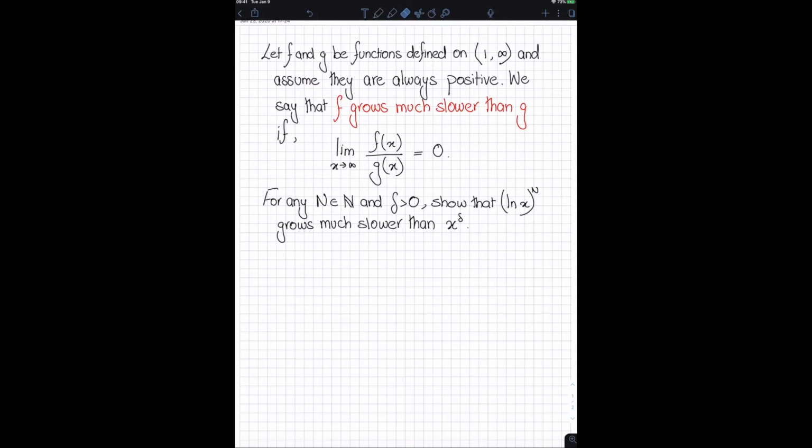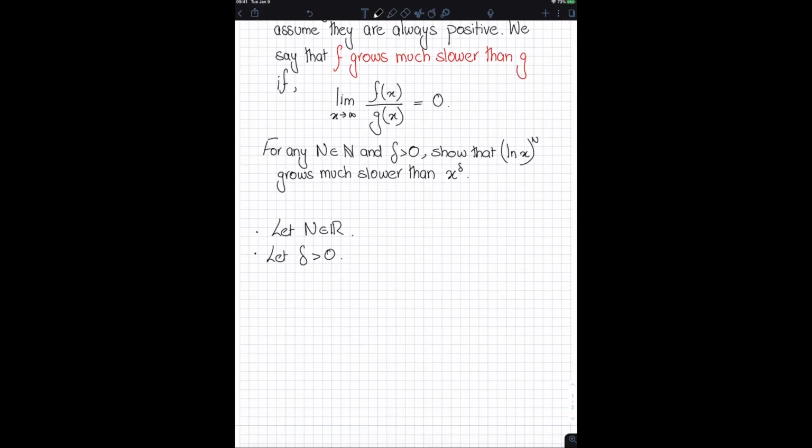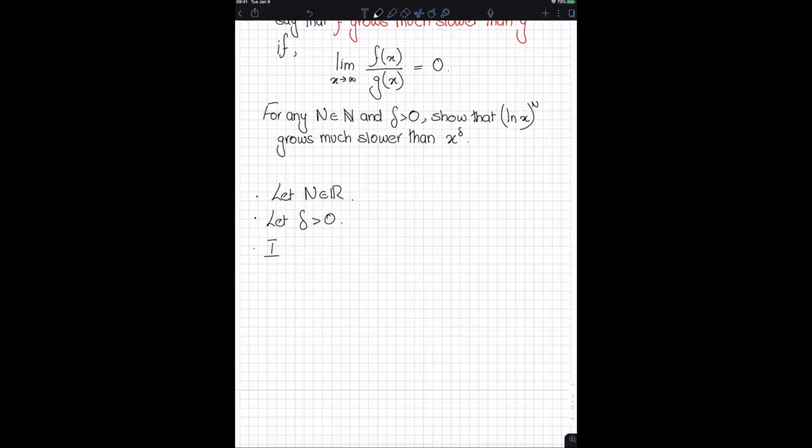Here's how I'm going to begin the proof. Let n be any real number, and let delta be any real number greater than 0. Then I want to show that the limit as x approaches infinity of (ln x)^n divided by x^delta is equal to 0.